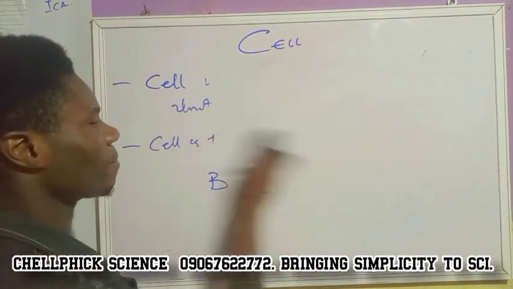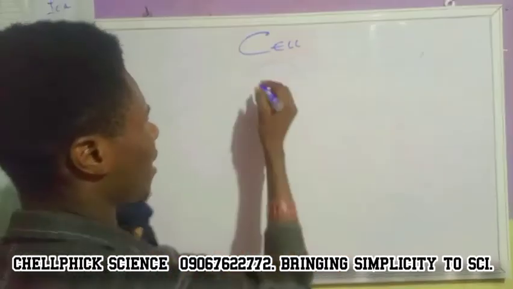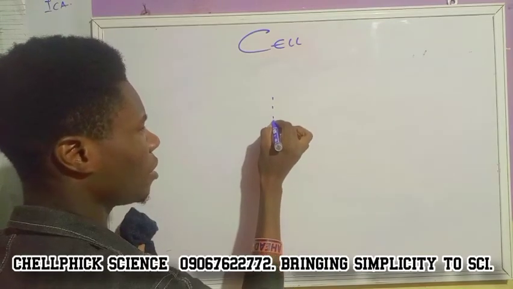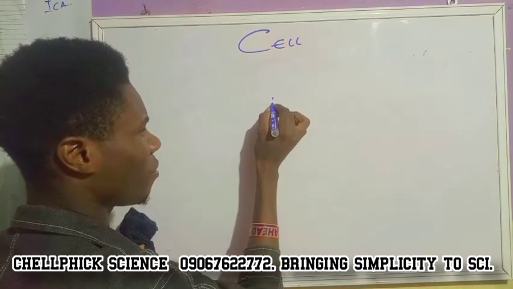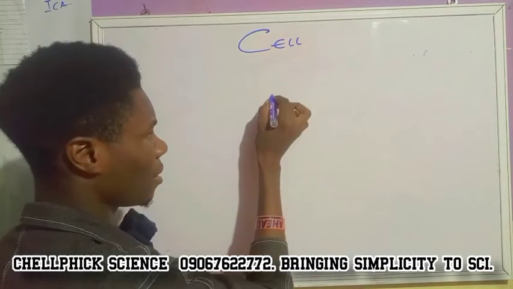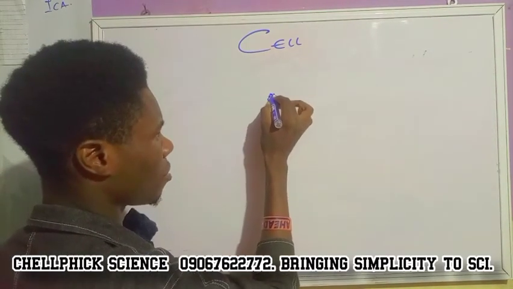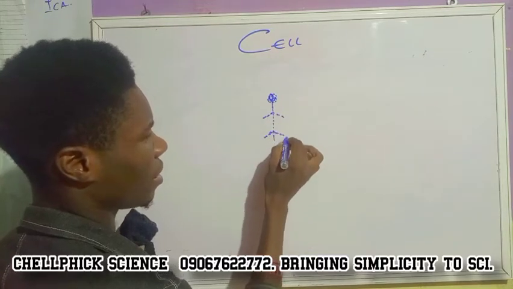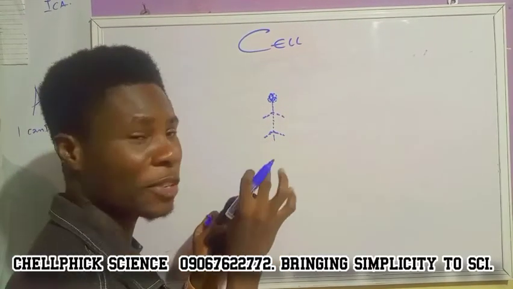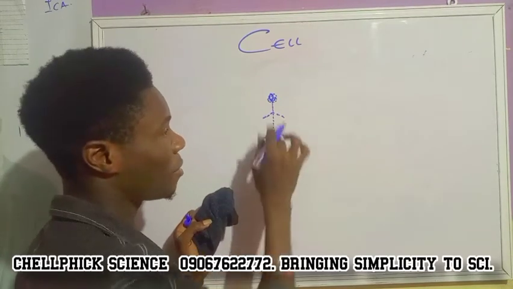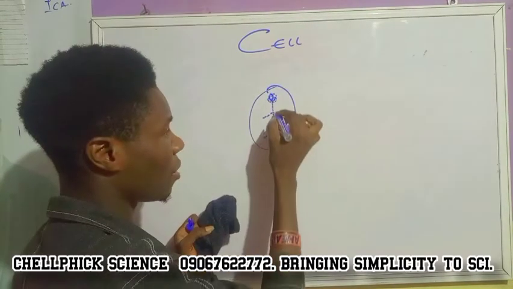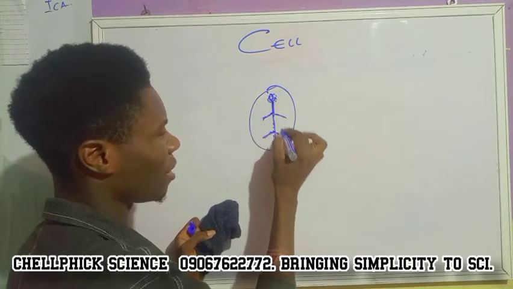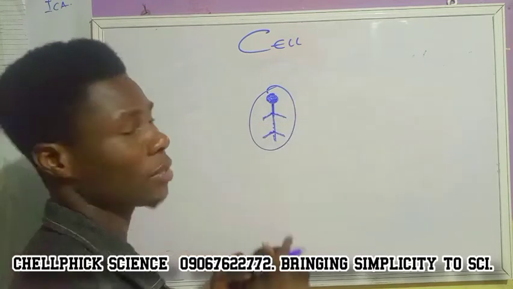Imagine that I draw an image with dots. You know these dots are very tiny. If I fuse them together, they are very, very tiny but they form an image. Hope you can see it. Now you can see little dots combined together to form this particular image. So it is the little things that actually come together to form this. This is what we call cell.